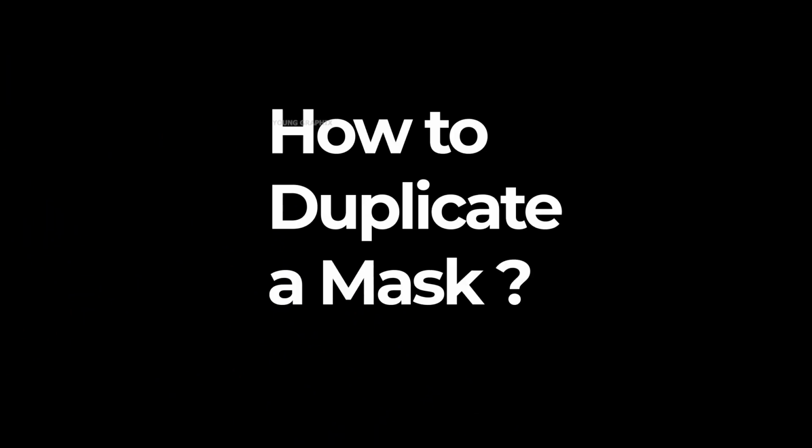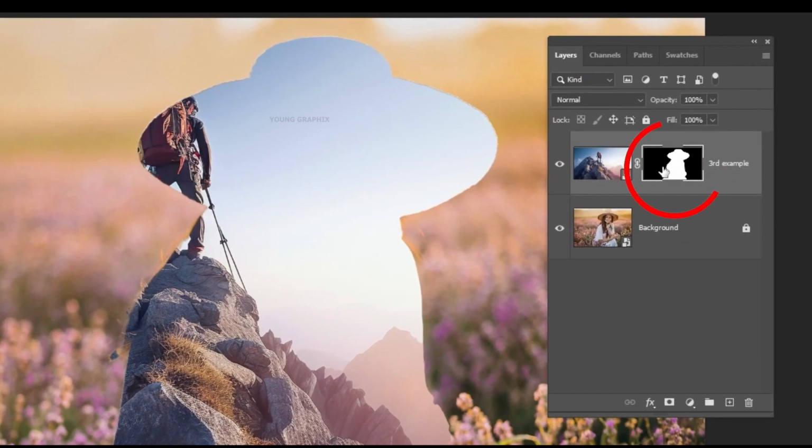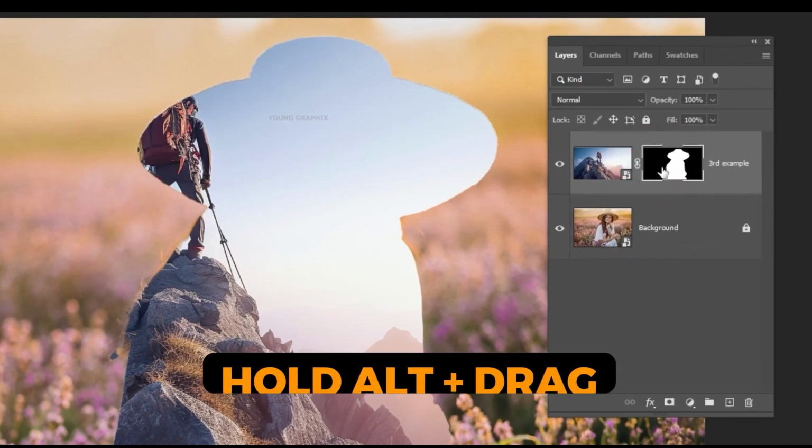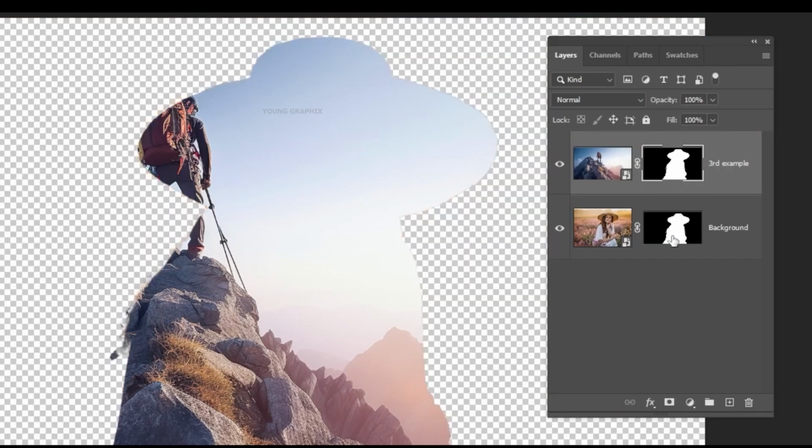Now, let's see how to duplicate a mask. We have this mask here, and we want to copy it to the background layer. Just hold Alt and drag the mask to this layer. It didn't work because this layer is locked. Let's unlock it and try again. It is that easy to duplicate a mask.